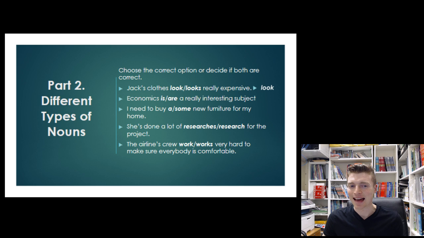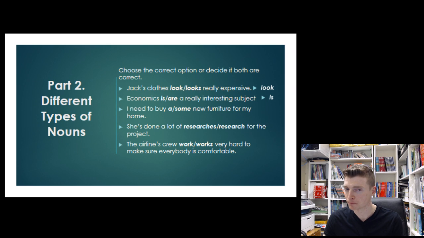Okay. Economics is or are a really interesting subject. So you may have remembered, if a word ends with ICS, it's most likely an uncountable noun. So economics is an uncountable noun. With uncountable nouns, we always use a singular verb. So economics is a really interesting subject.